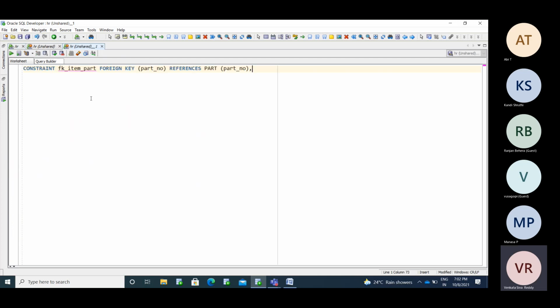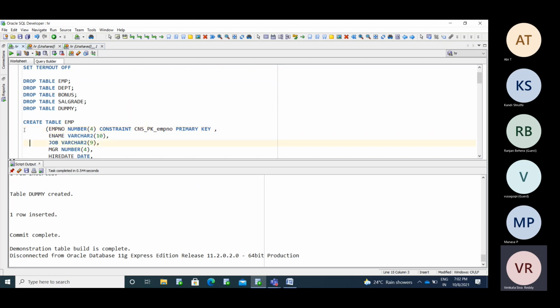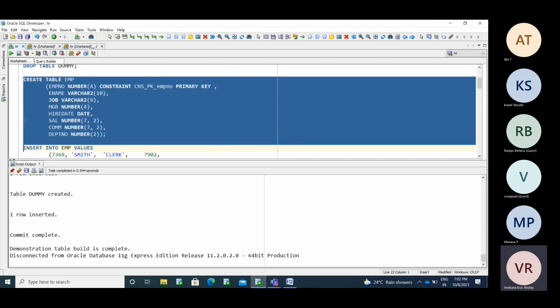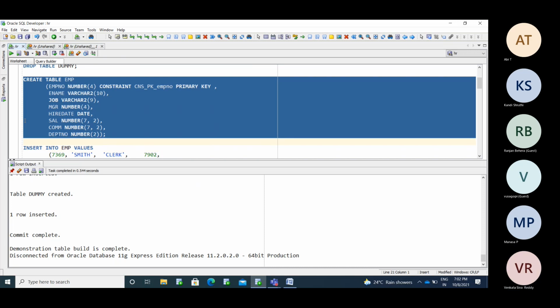The DEPT table is the parent table and the employee table is the child table. Okay, so the employee table is the child table. Now I am adding the constraint for my table. Otherwise, I am going to create the employee table where the parent does not have any primary key or any key.